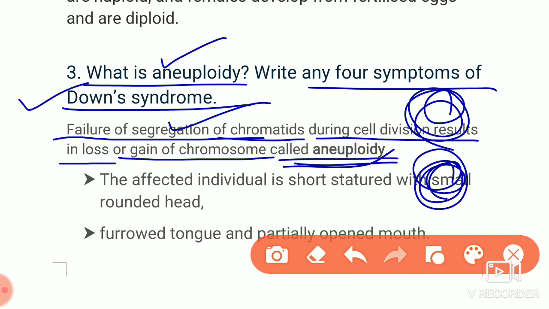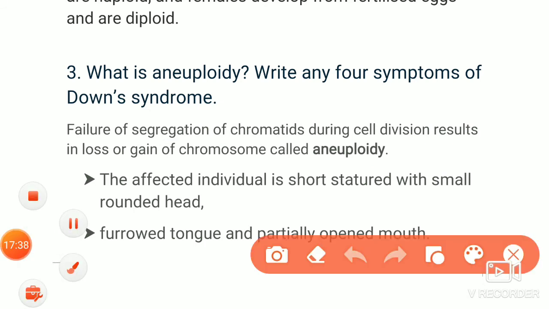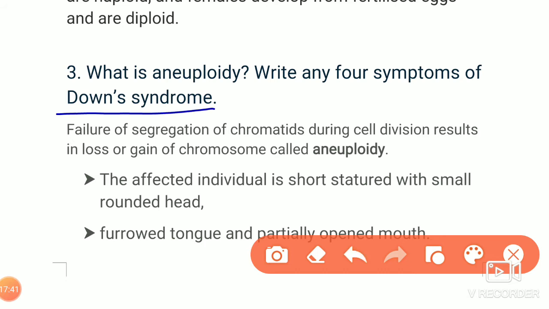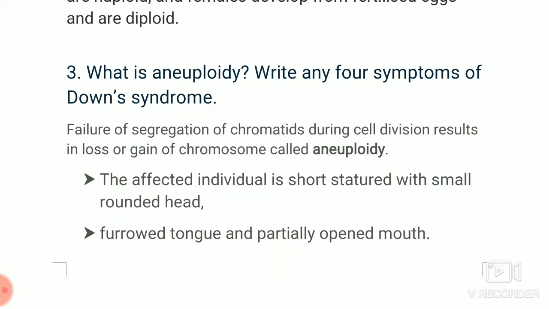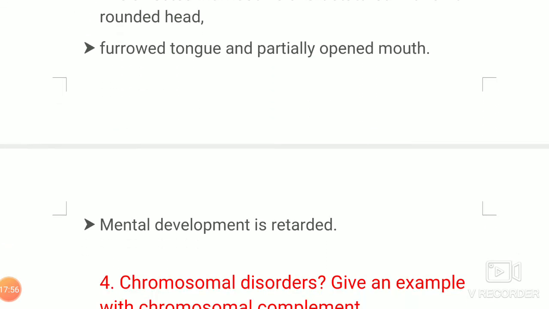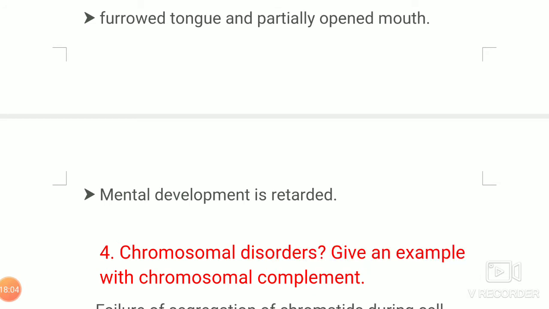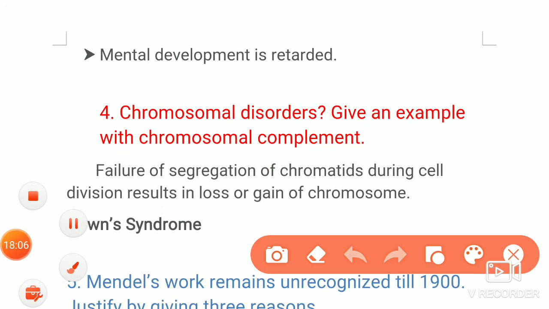Next question is on Down syndrome. You have to write the characters of a Down syndrome person. The affected individual is short-statured with a small rounded head. The person has a furrowed tongue and a partially opened mouth. They are mentally retarded, or you can write that mental development is retarded. It is a chromosomal disorder. Next question, you have to write the definition for that.